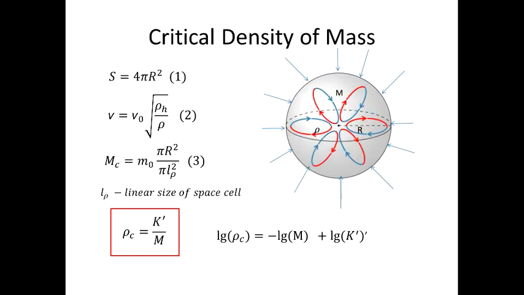Now we can consider the extreme case of critical density, when the density of the object is so high that its escape velocity is equal to the speed of light, which means that all the mass of the object has moved from inside to the surface. This is a model of a black hole.